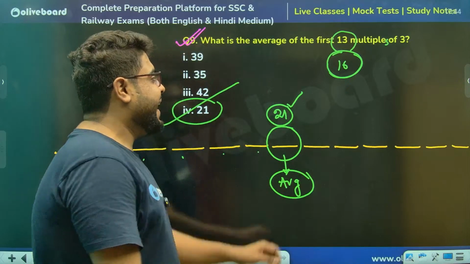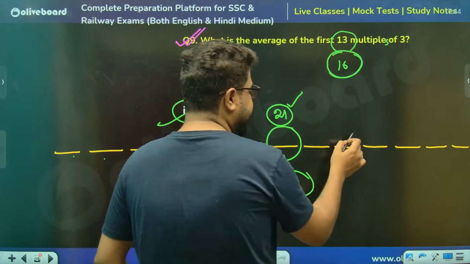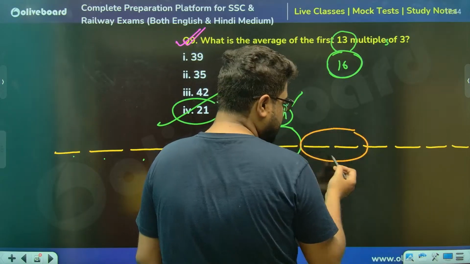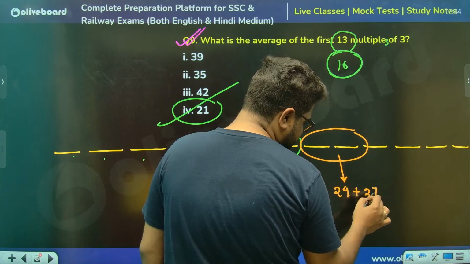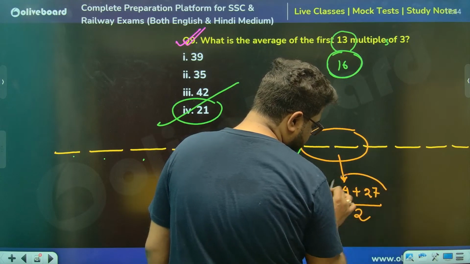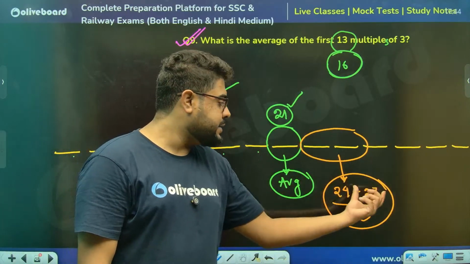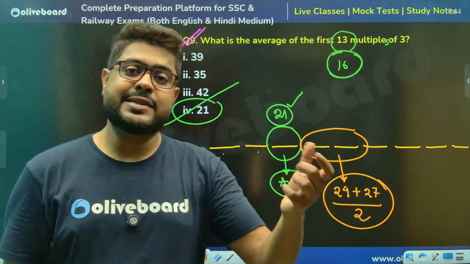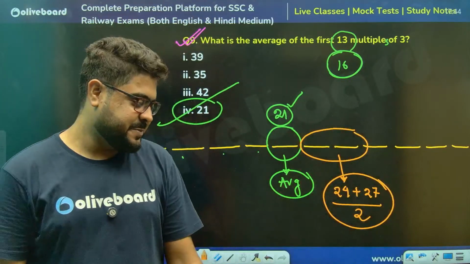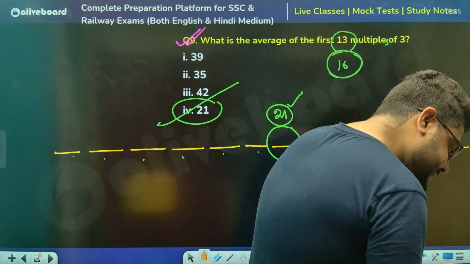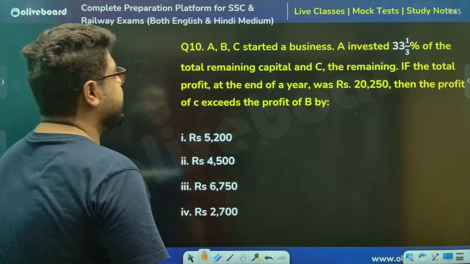16 means 8 and 9 will be the middle terms. So the 8th multiple is 24, the 9th is 27. So the average will be the sum divided by 2. 3 eights are 24, 3 nines are 27. Or you can directly say 3 into 8.5, because it is the average of 8 and 9. Perfect. That is how you should proceed.